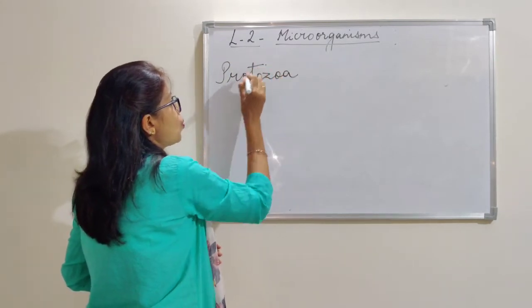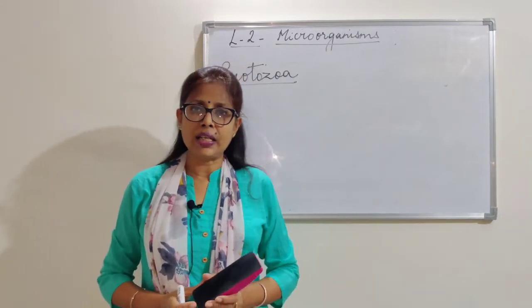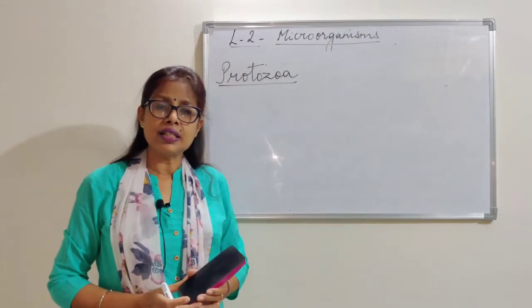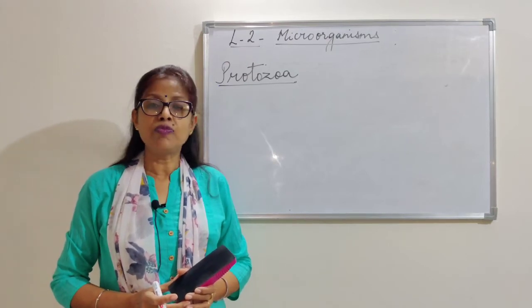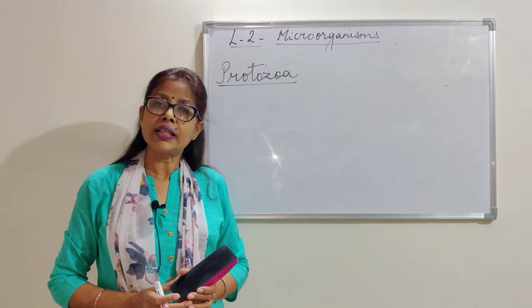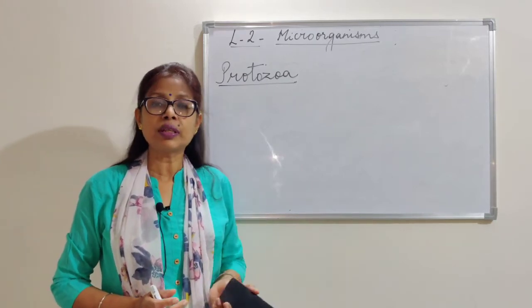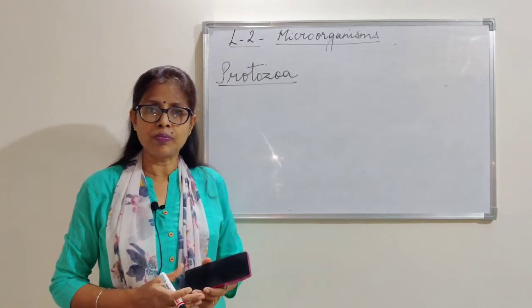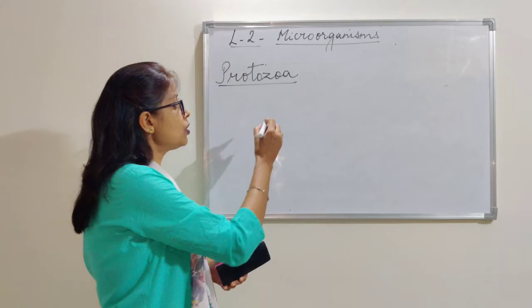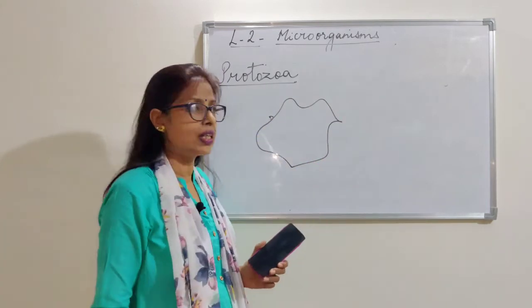Protozoa have characters more of an animal. The reason is that protozoa never are helpful to us. They are either harmful or harmless. Either they will cause some diseases or they will not cause any problem. The best example of this is amoeba, which you have studied.